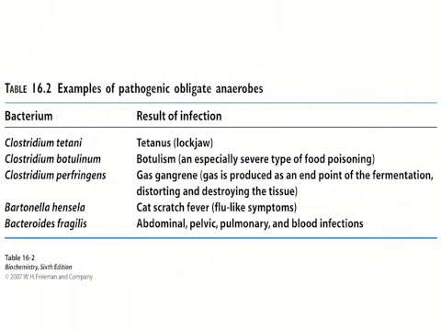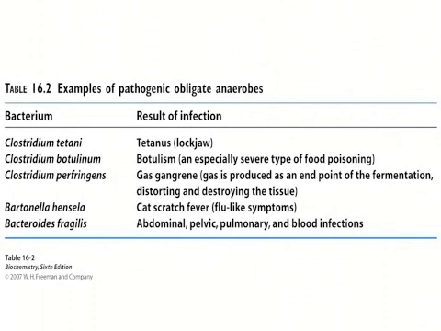Some of the most potent pathogens that we know are obligate anaerobes. These include the bacteria responsible for tetanus, botulism, gangrene, cat scratch fever, and abdominal, pelvic, pulmonary, and blood infections. These must exist in an anaerobic environment. Now, E. coli that lives in our gut can function either anaerobically or aerobically depending on the conditions.